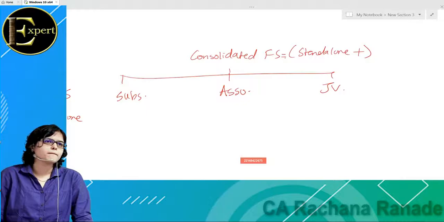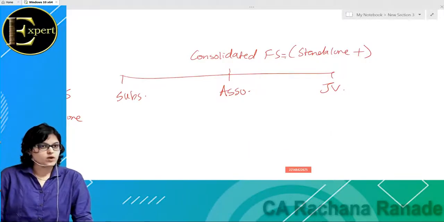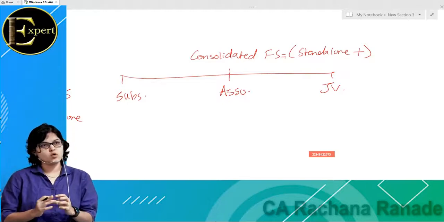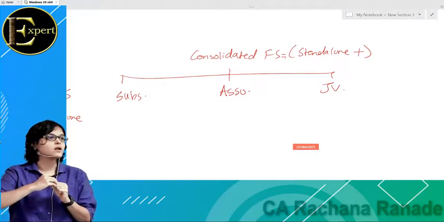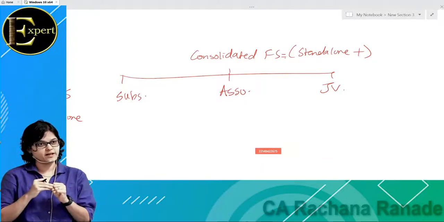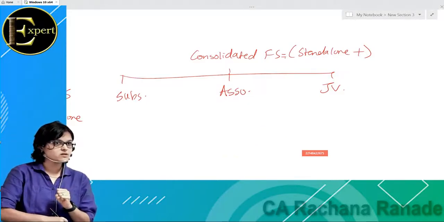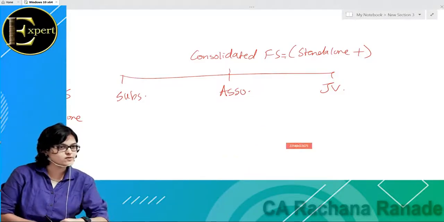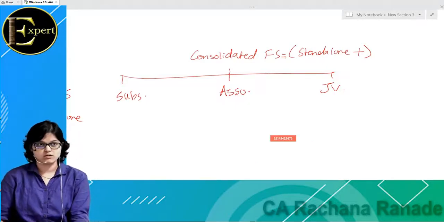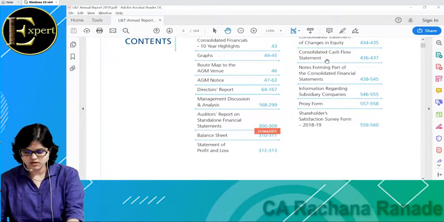If I'm talking about consolidated financial statement, is it only consolidated P&L? Or it would be consolidated P&L plus consolidated balance sheet? What? Plus consolidated cash flow? What will it be? It's all. All. So if you see here, consolidated balance sheet, consolidated P&L, consolidated statement of changes in equity, consolidated cash flow statement, everything.